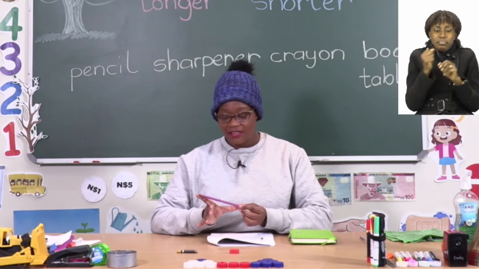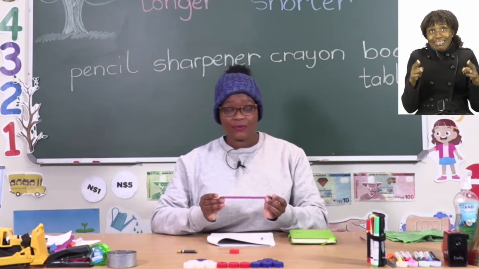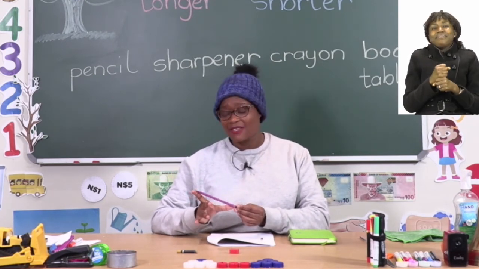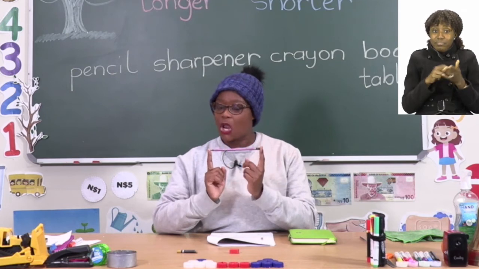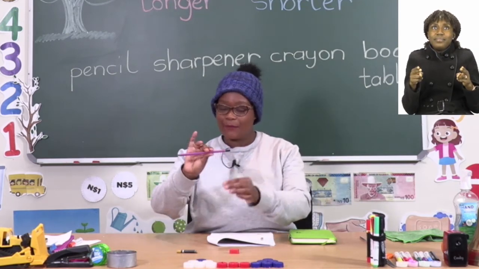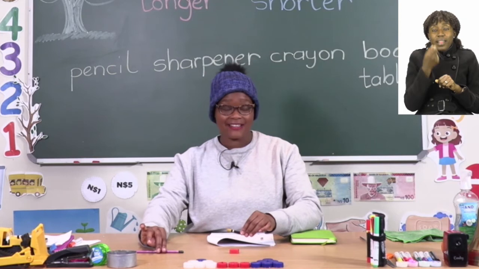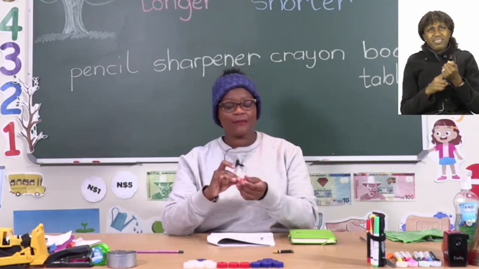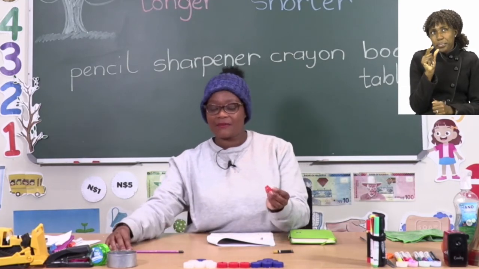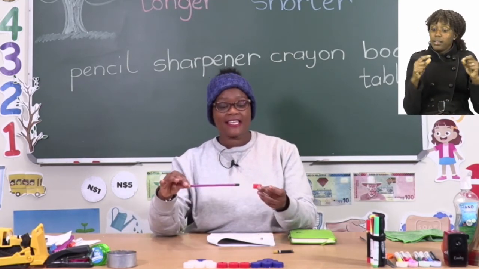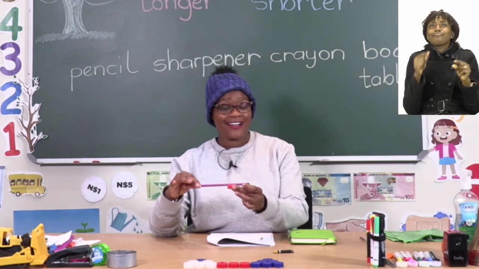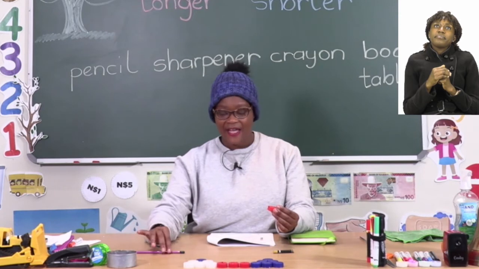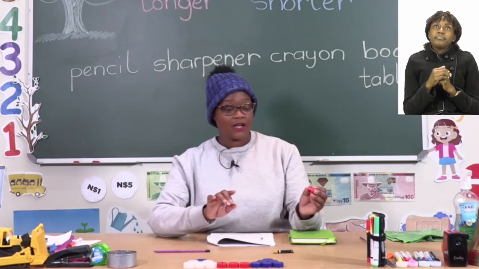Or rather, I can still hold the pencil in my one hand, but it's very difficult for me to actually measure it. So that means it is long. So we're going to go ahead and put it first as the longest item. The next thing that we're going to take a look at is the sharpener. Now, as you can see, if we compare the pencil to the sharpener, definitely the pencil is longer than the sharpener.